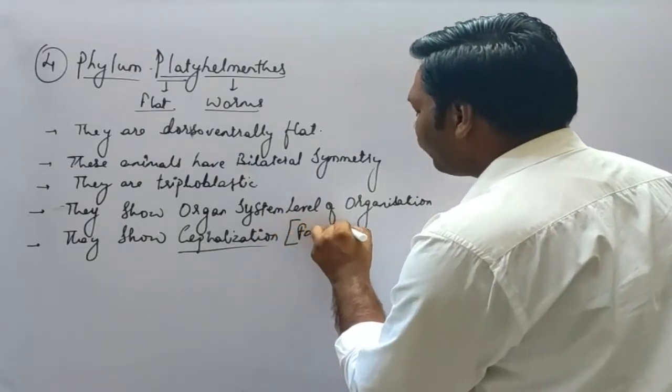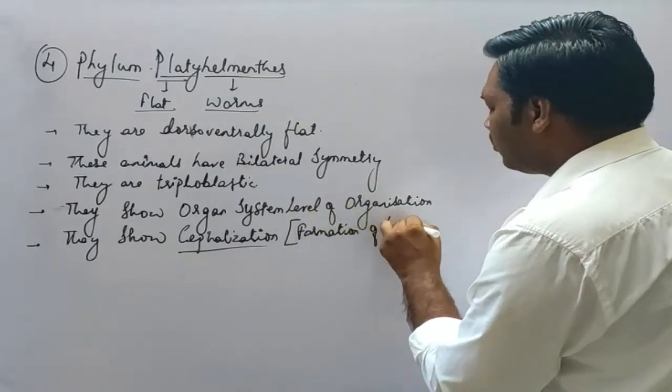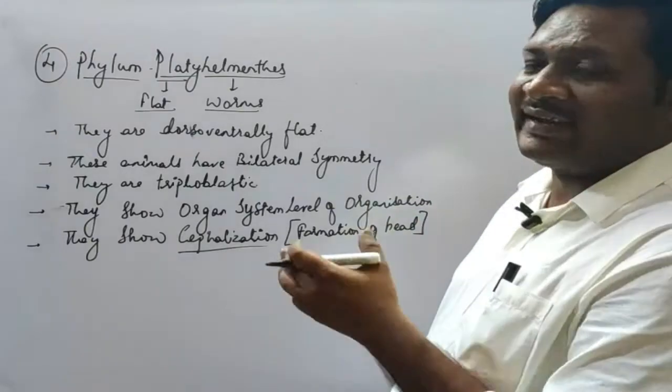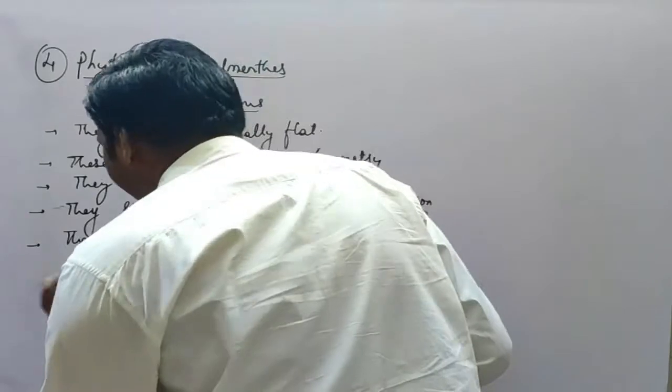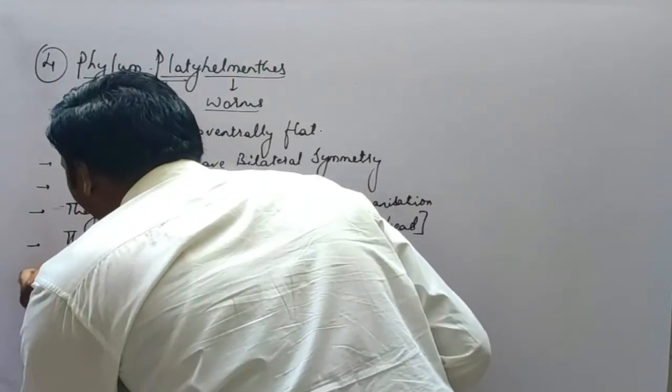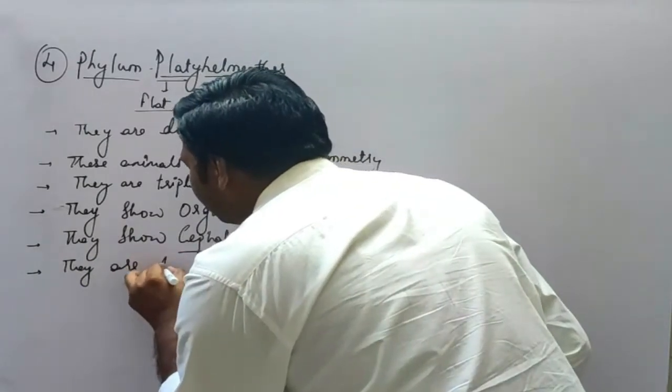That can be seen in Platyhelminthes. The next, they are acoelomates.